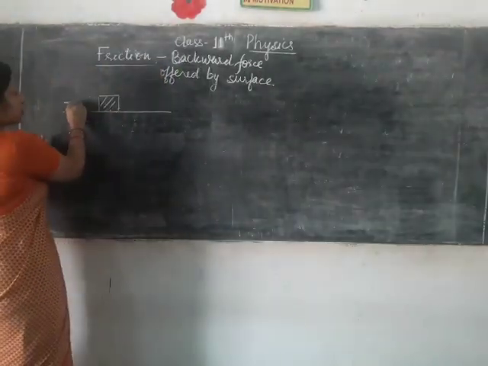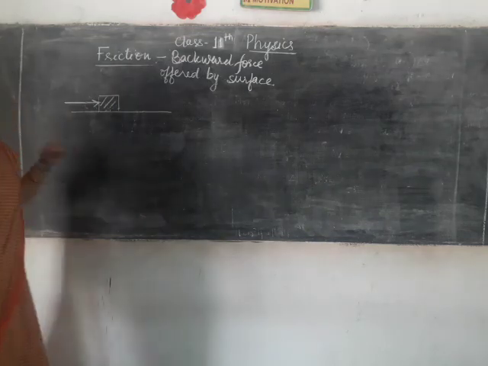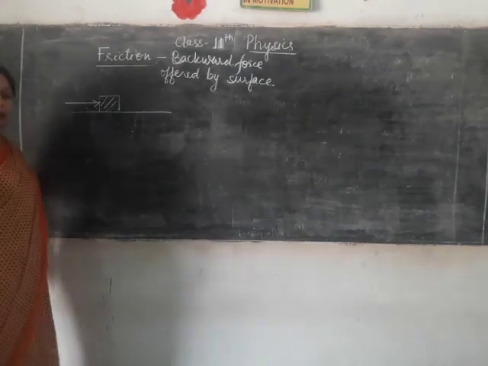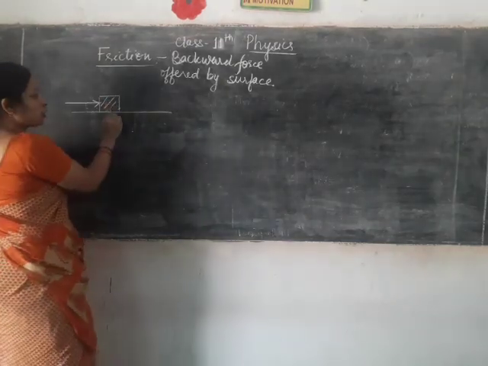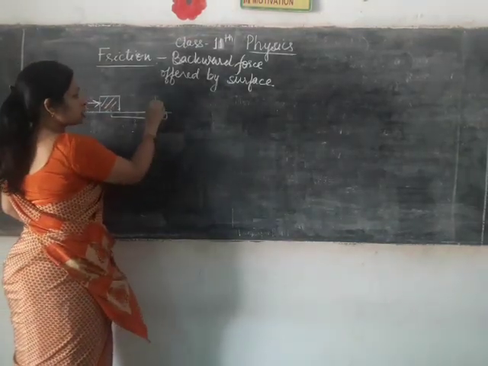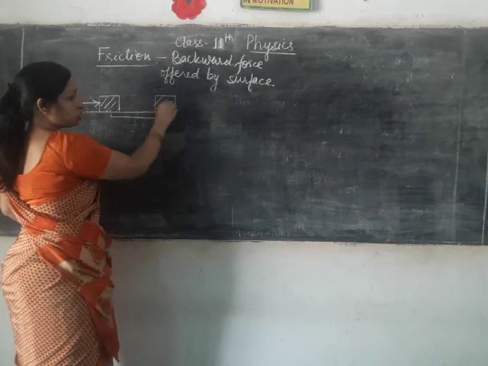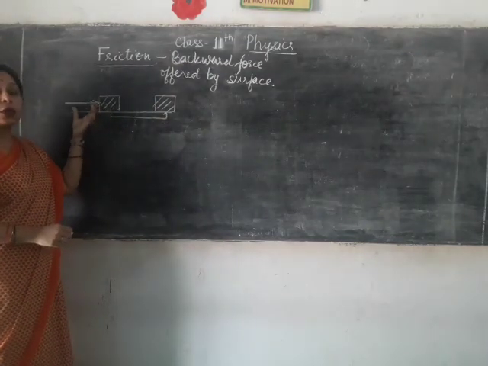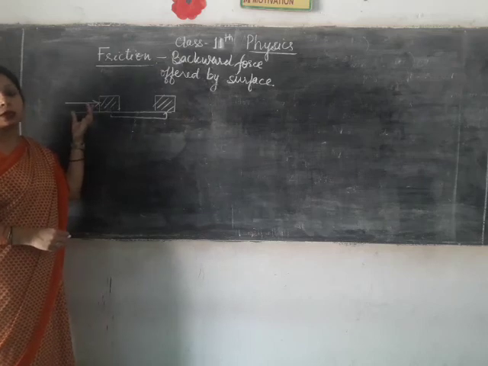So we are applying force to this object to displace the object from its position. What happened to the object? The object moves to a certain distance and takes another position if the required force is given to it.